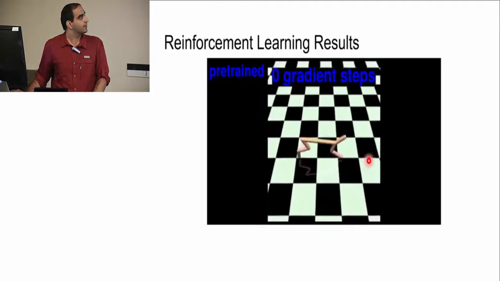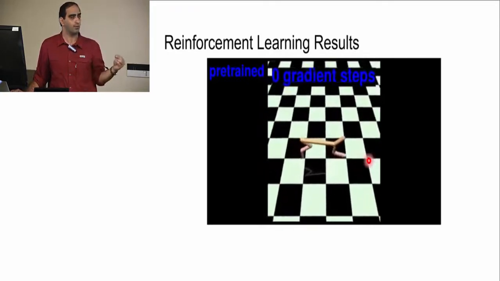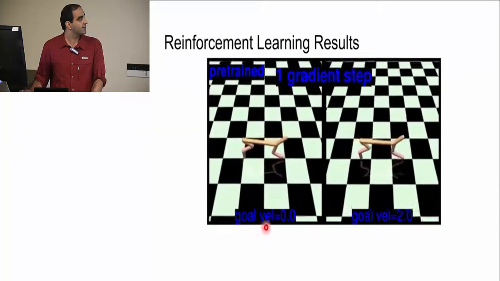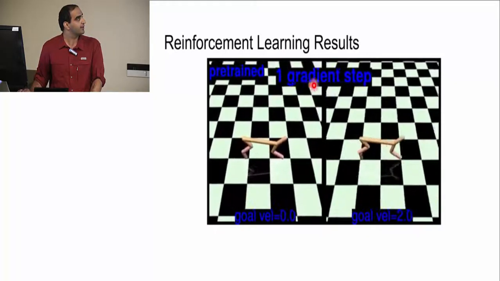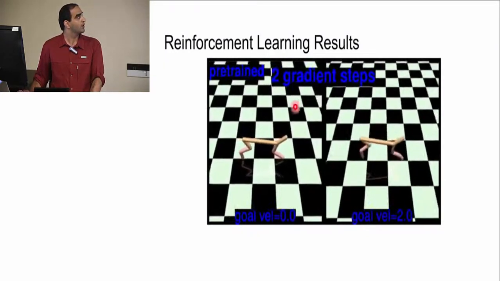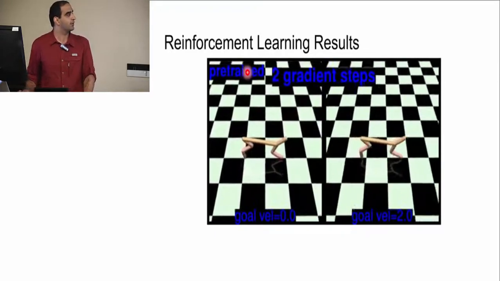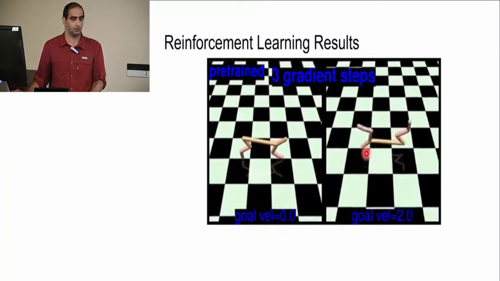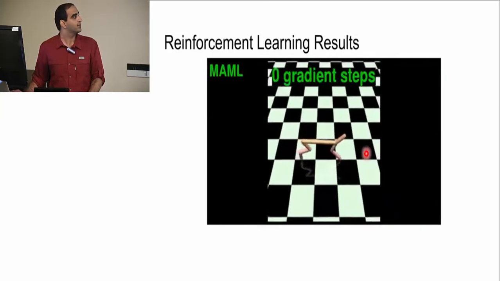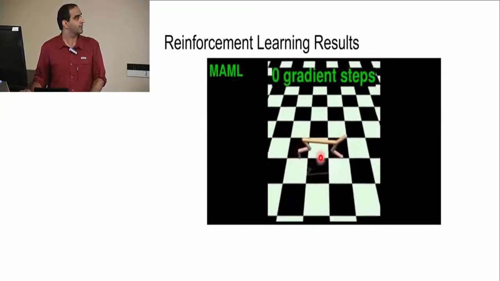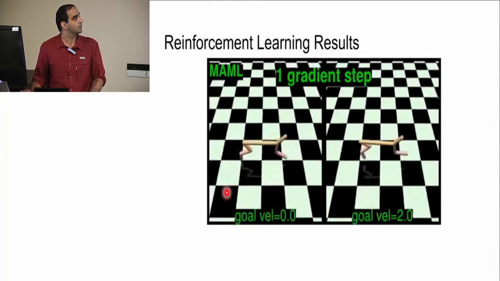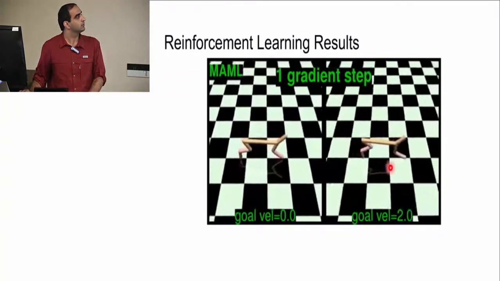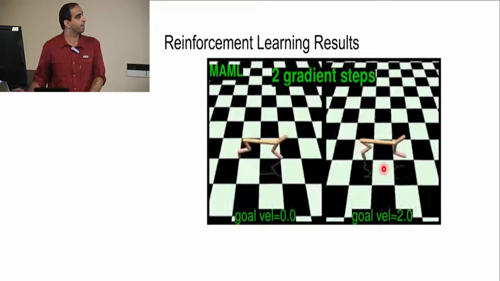And this is the same thing, but here the goal is to move forward with a particular speed. Here the goal velocity is 0, and it's 2, and we just perform 1 gradient step. And these are pre-trained, so this is not model agnostic meta learning. And you can see it cannot adapt quickly. But here is the result for the same task, but for model agnostic meta learning. So if we start from that policy and perform gradient descent, the agent quickly adapts to that task.